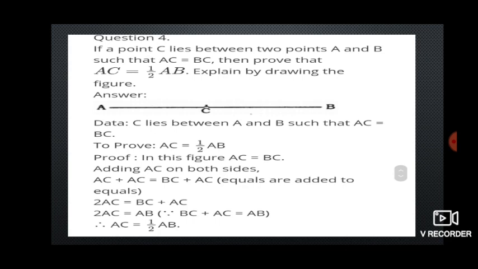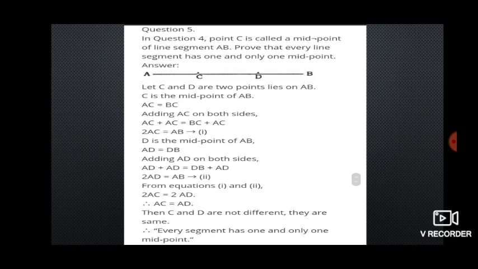What is that? AC is equal to BC. So on both sides I am adding AC. If I add AC on both sides, on the left hand side we will get 2AC and on the right hand side BC plus AC. So BC plus AC is nothing but AB, isn't it? So 2AC is equal to AB. Now AC is equal to, if this 2 goes to that side, half of AB.